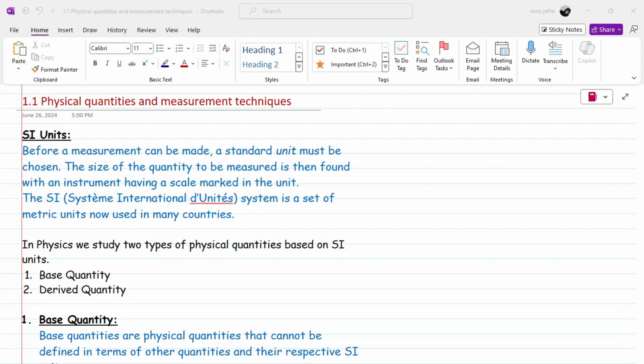But what are the SI units? Basically, SI units are the standard units that are given by the scientists. It is a proposed system of metric units that is called the Système International units. So by using these SI units, everyone across the world can understand, if they know about the SI units.